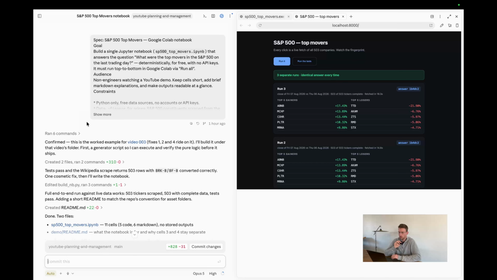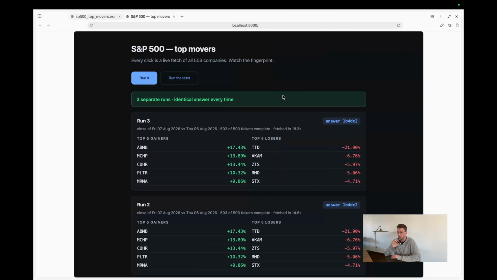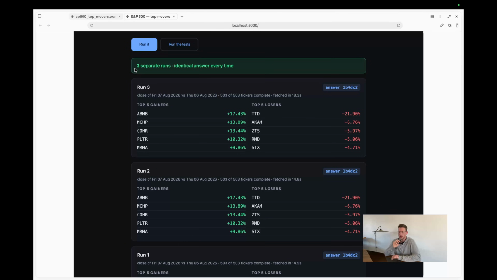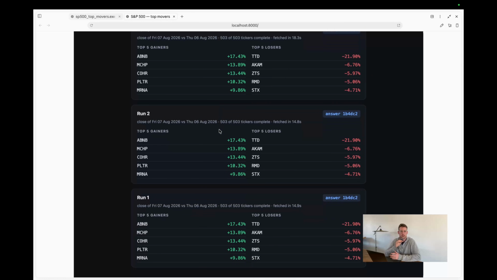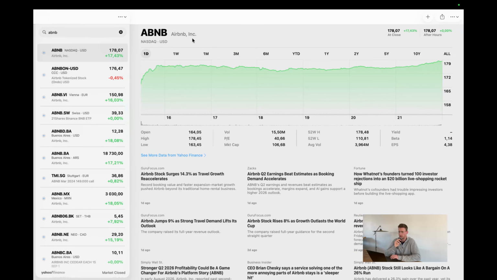So I'm not going to walk through this chat, but essentially I had a relatively short chat with Claude Code. And at the end of the day, I've got something which I can open in a browser. You can see I've done 3 separate runs and I've got identical answers each time. And this is based on actual data now. It's pulling data from Yahoo Finance and it's running just pure mathematical calculations. And I have pretty much 100% confidence in this result. And we can see here it's saying that Airbnb has moved 17.43%. And if I go over to Apple stocks and check, we can see 17.43%.